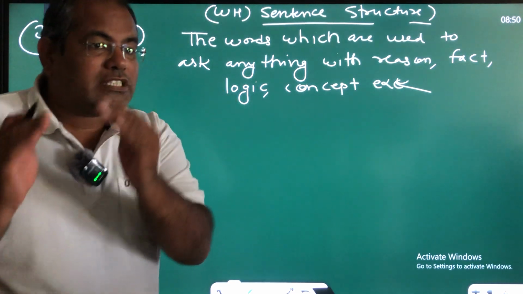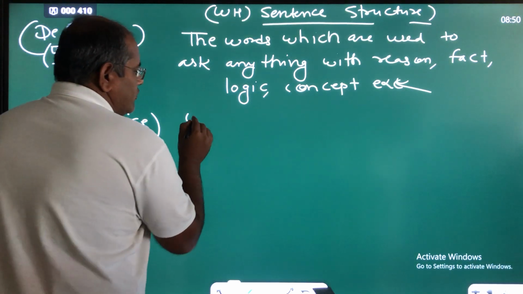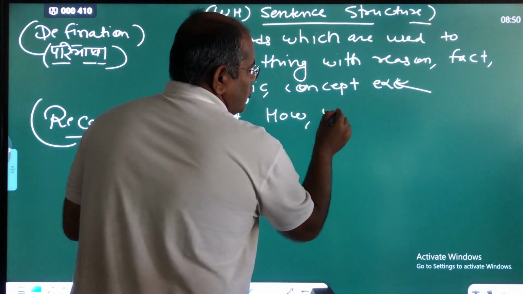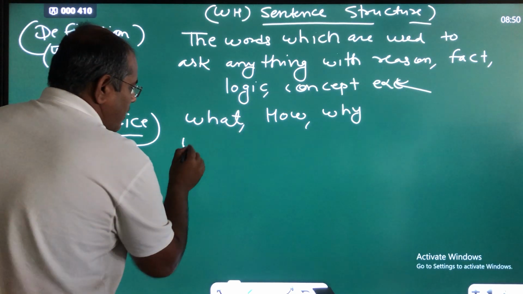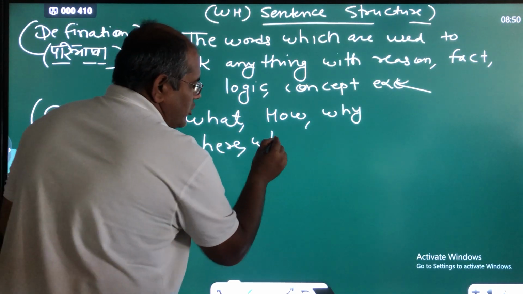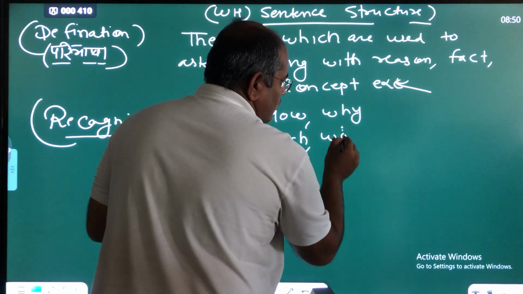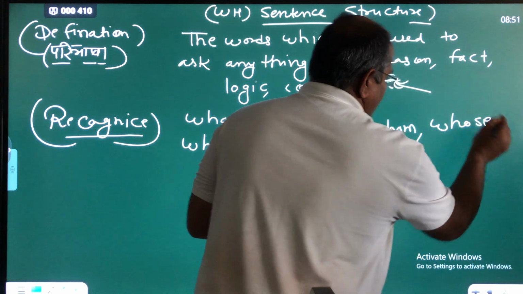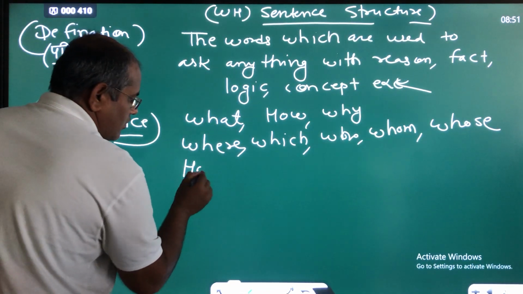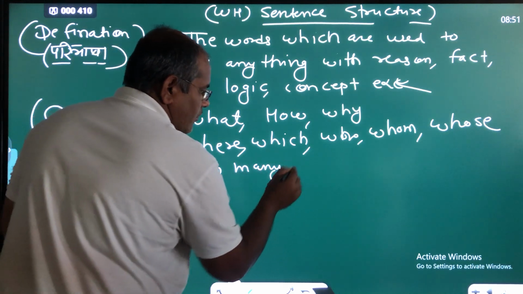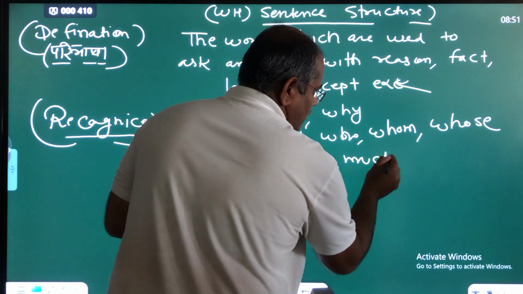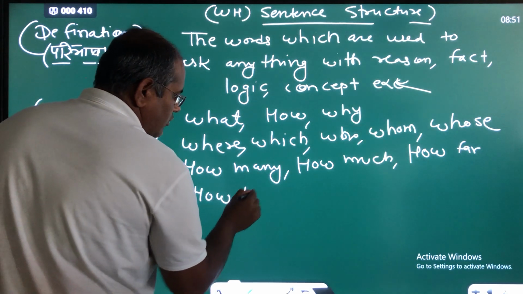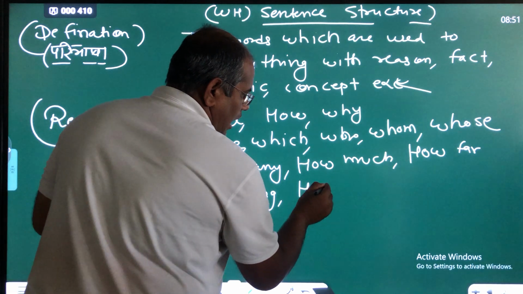Guys, if at the first place we use words like what, how, and why, next where, which, who, whom, whose, and next how many, how much, how far, how long, how often.